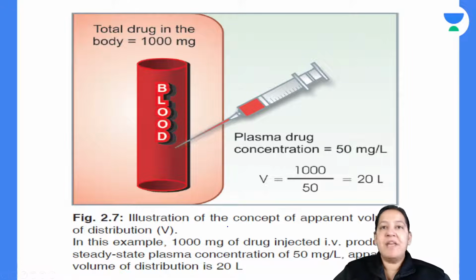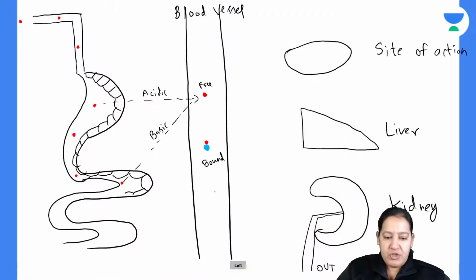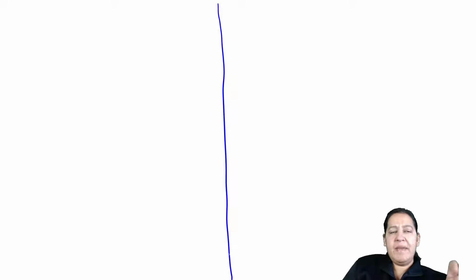So we will do an experiment. We will do an experiment to prove the volume of distribution. Let me draw a diagram for you. Give me a minute. Okay. We will take two diagrams. Now it is a big concept I am telling you. So we will make two diagrams.